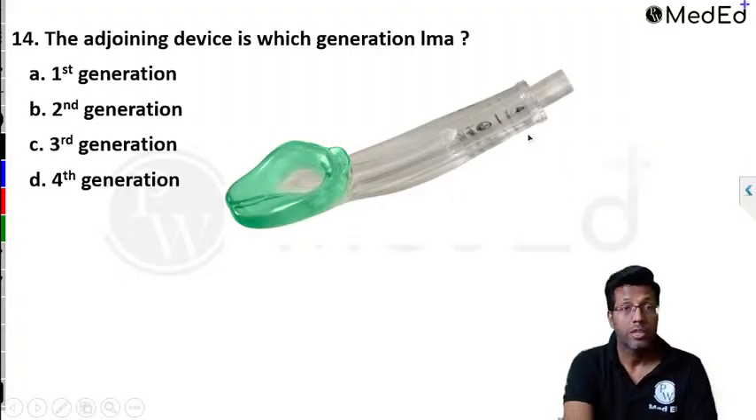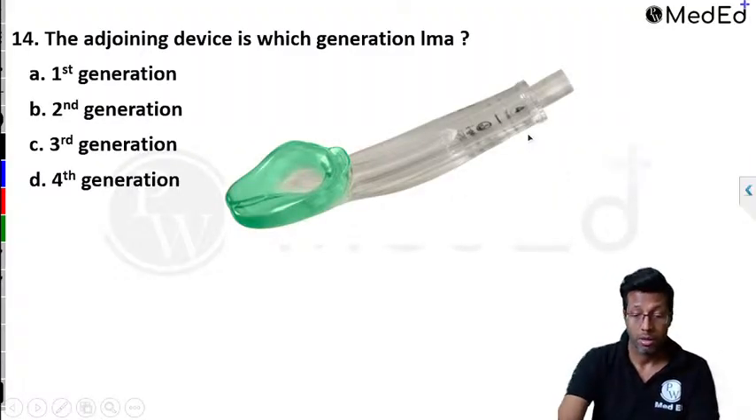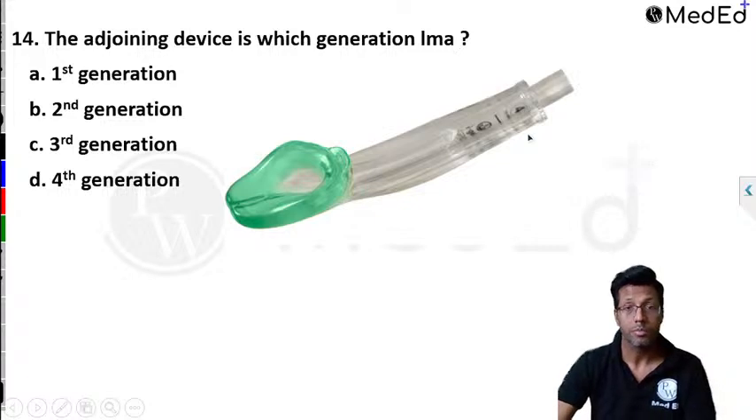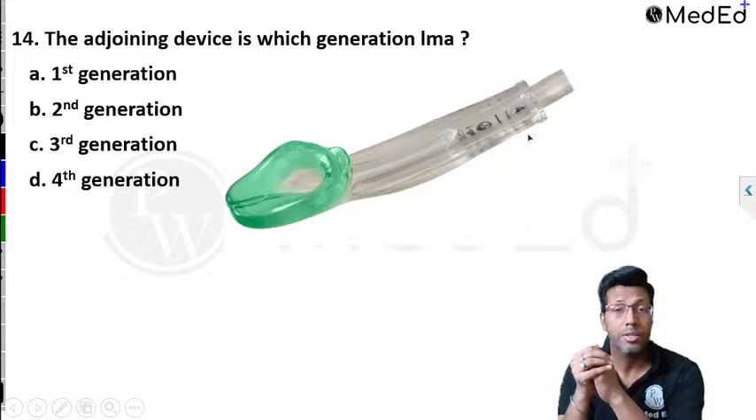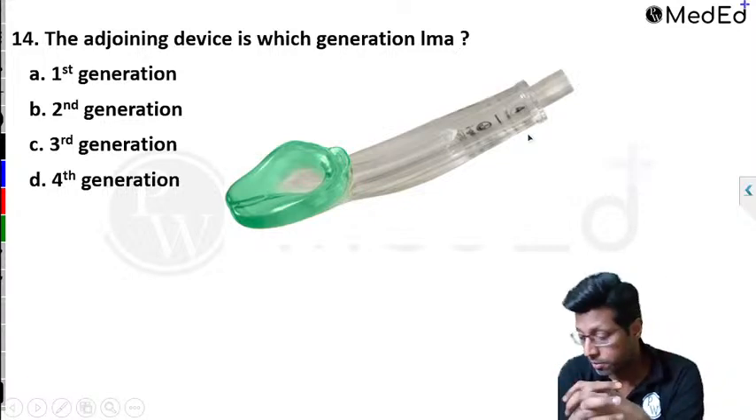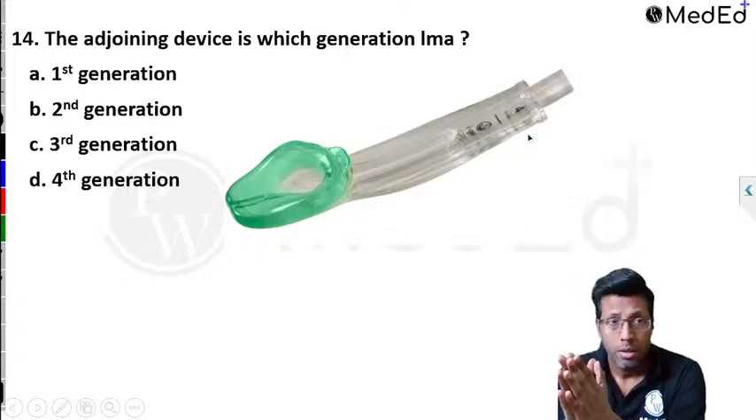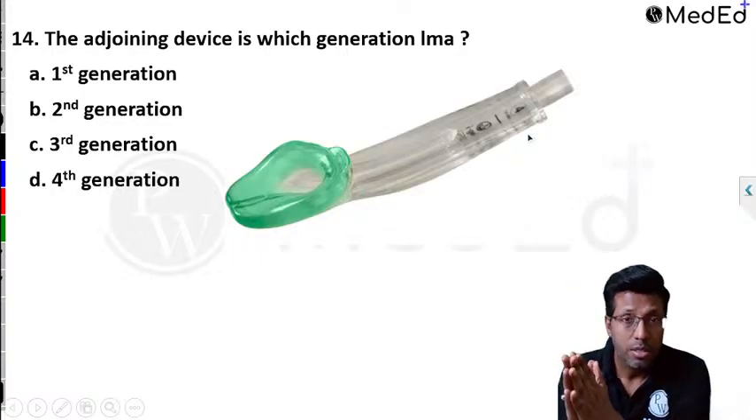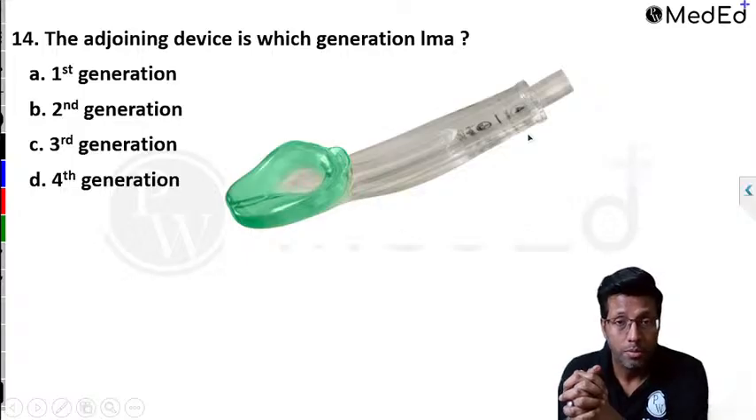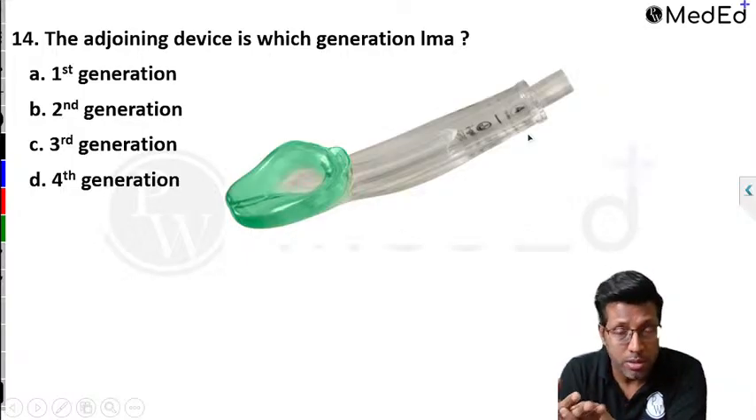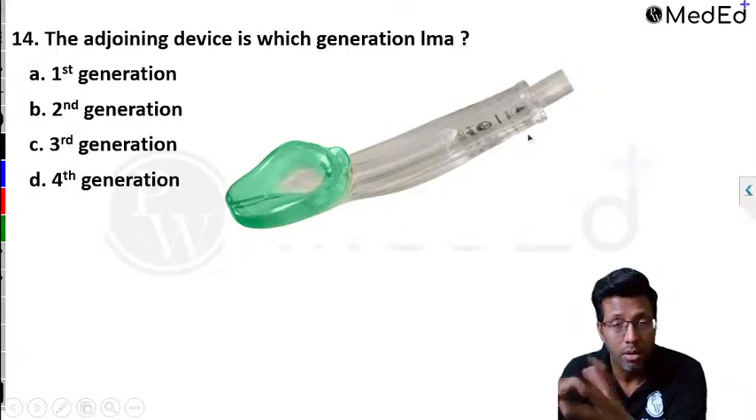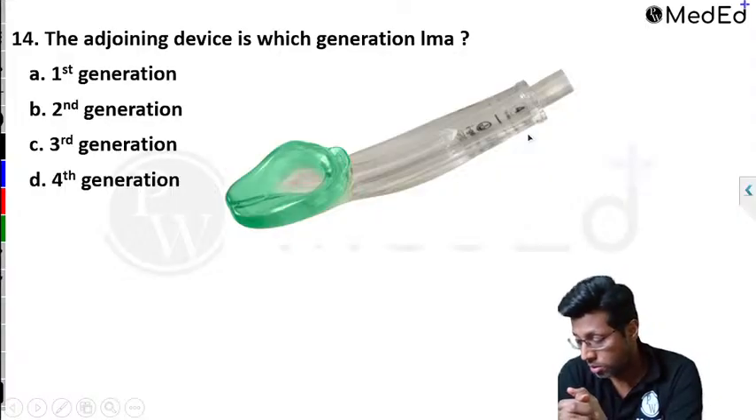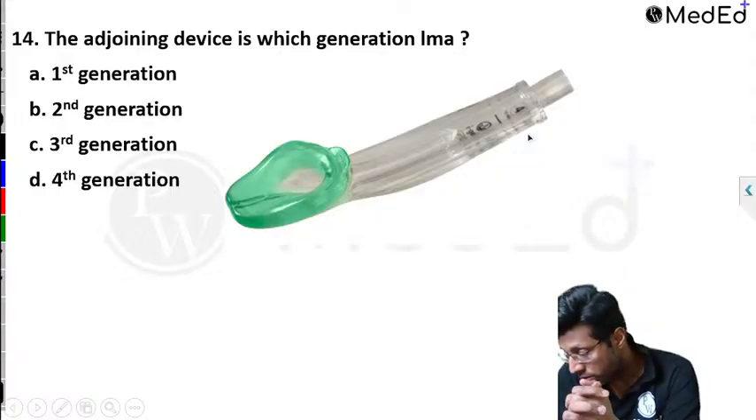Next, the adjoining device is which generation LMA? First generation, second generation, third generation, or fourth generation? Similar questions have been asked, but not from this device. Dr. Meenakshi says okay, Dr. Naveen says okay.